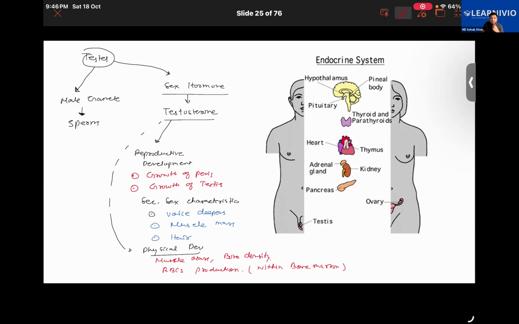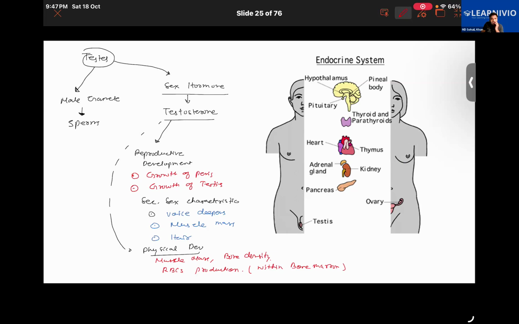Have you guys seen some of the female athletes, they take testosterone? Those who participate in high level competitions, they kind of inject it.